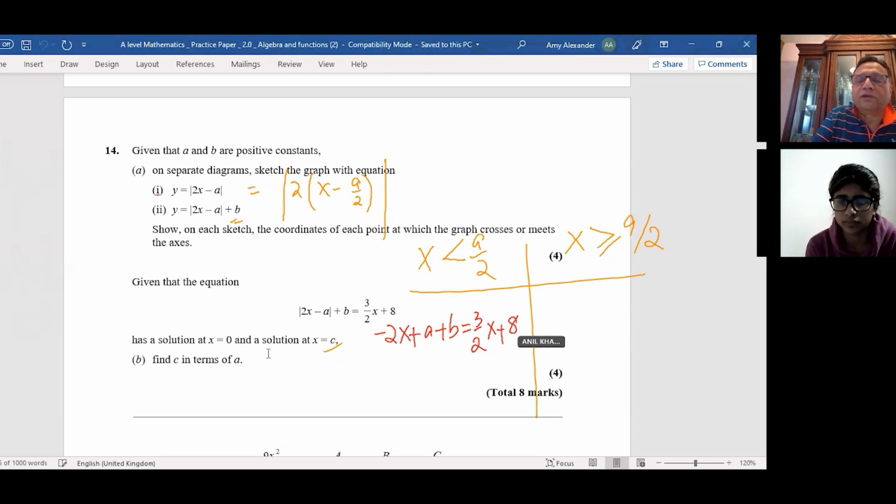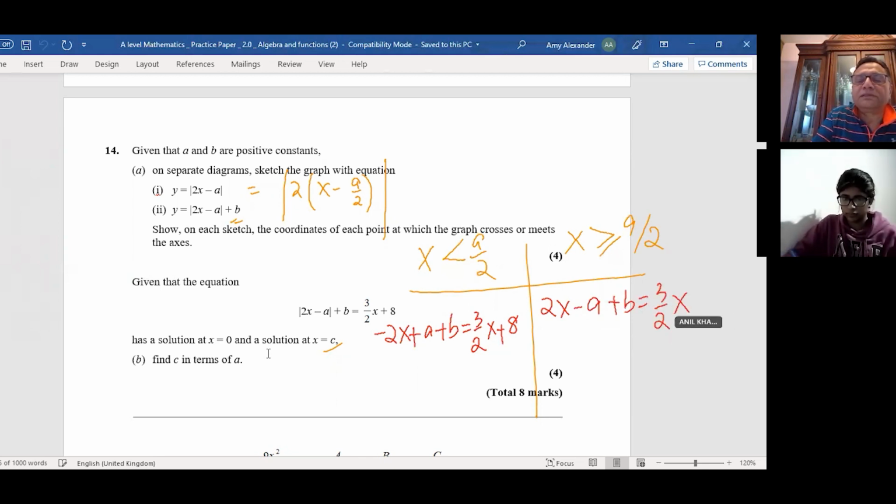And on this side, we'll use the value as such, which is 2x minus a plus b equals to 3 over 2x plus 8. Now it says that the solution is x equals to 0, which is definitely less than a by 2. So x equals to 0 is on this side. Substitute 0 here for x.